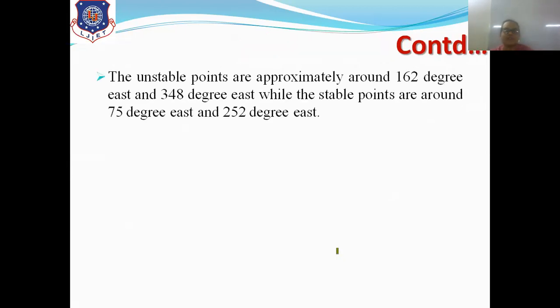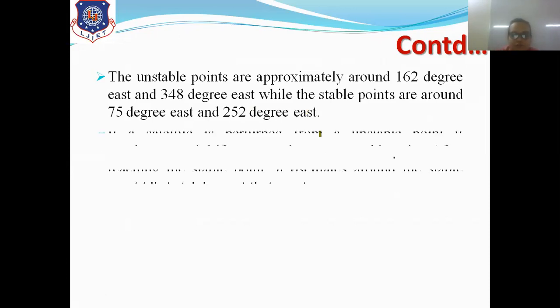Now, what are the stable and unstable points for this oblateness? The unstable points are approximately around 162 degrees east and 348 degrees east, whereas the stable points are 75 degrees east and 252 degrees east, right? Depending on this, if it is at an unstable point, it will reach a stable point by giving some force on it.